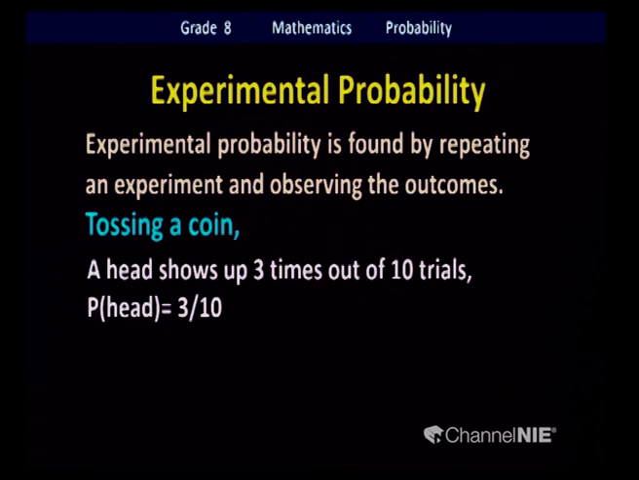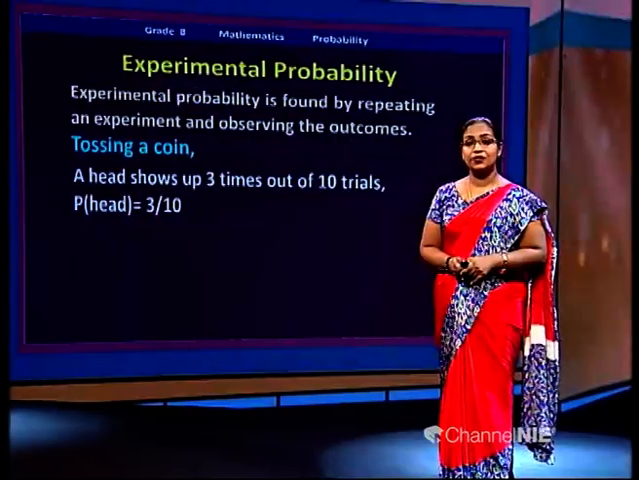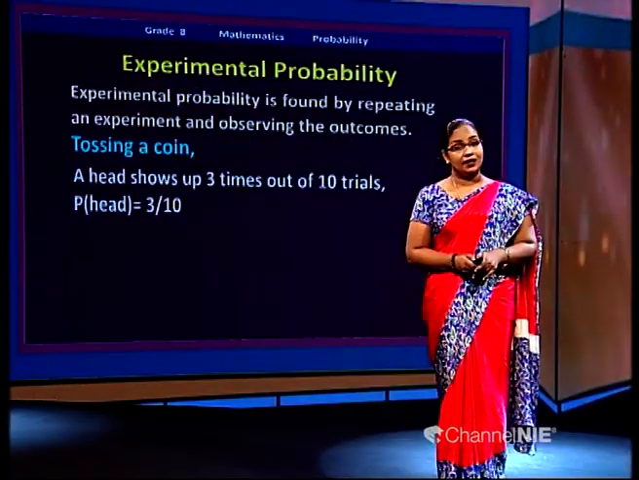Out of that 10 times, head turns up only 3 times. So the experimental probability of tossing the coin 10 times and getting head is 3 over 10. Is it clear? It's different from the theoretical probability.